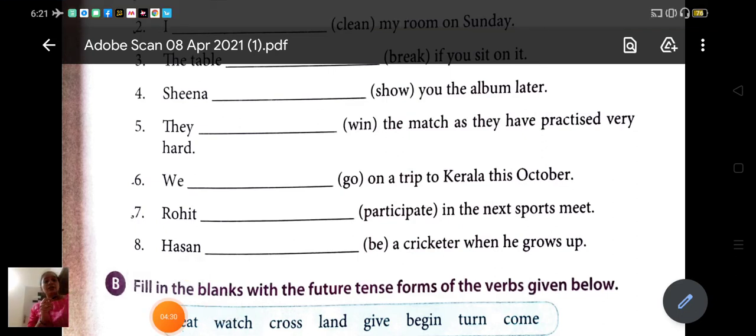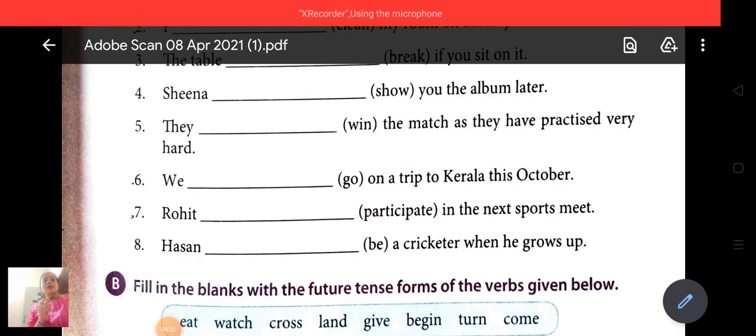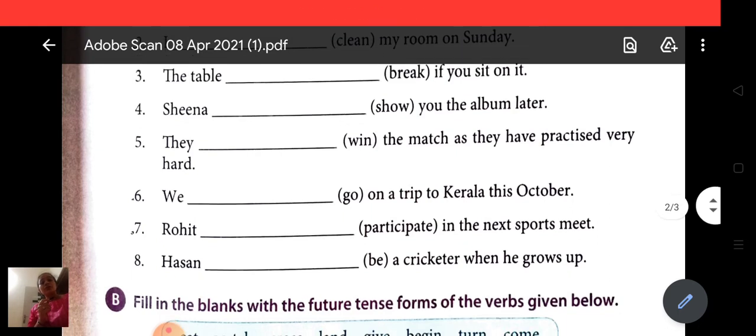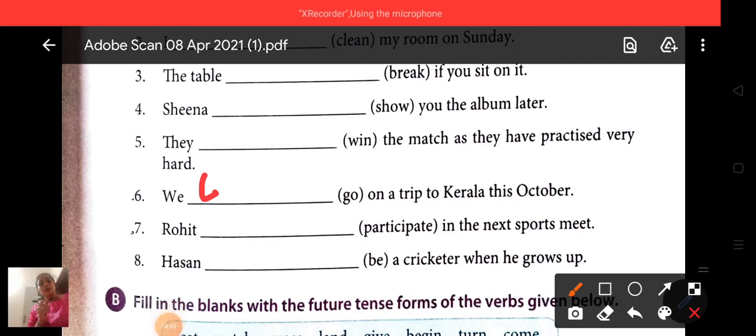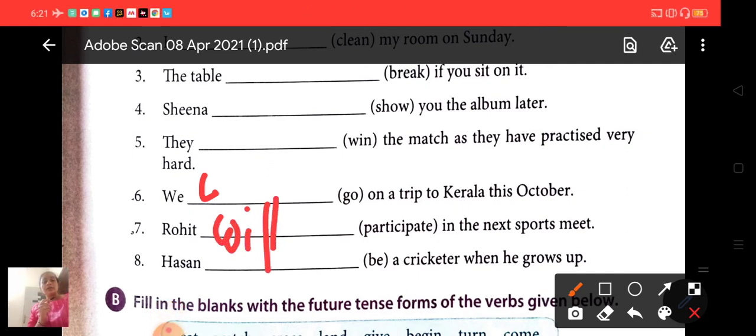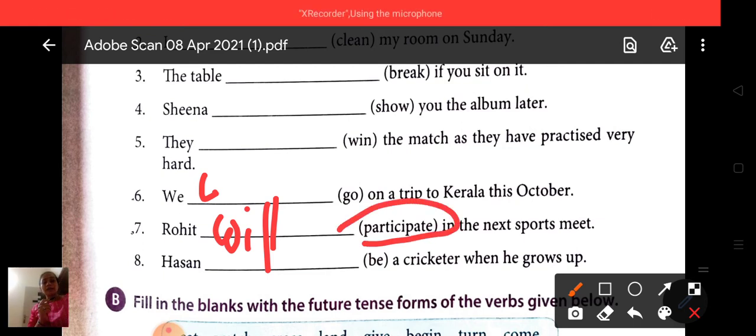Now seventh, Rohit (participate) in the next sports meet. So what will come? Rohit will participate, root form of verb, participate in the next sports meet.